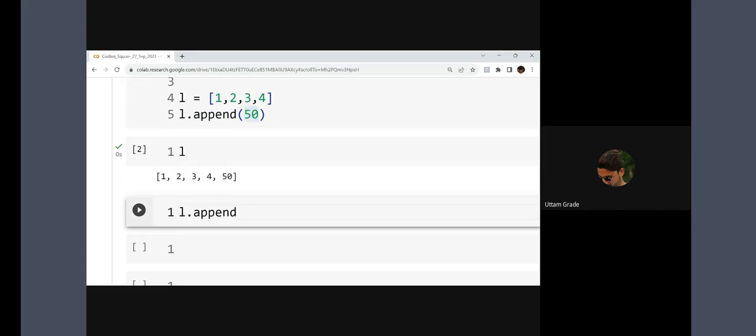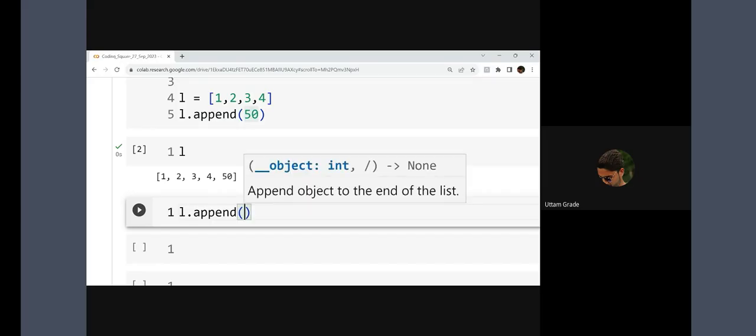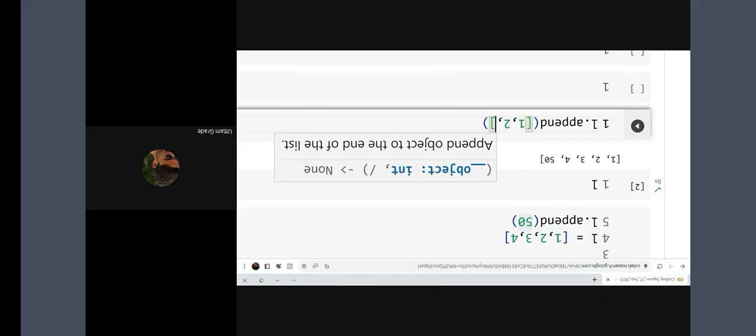But suppose my requirement is to add multiple values within the list. Can I do that with append? If I want to append multiple values, I need a data structure, so I'll use a list with 10, 20, 30.